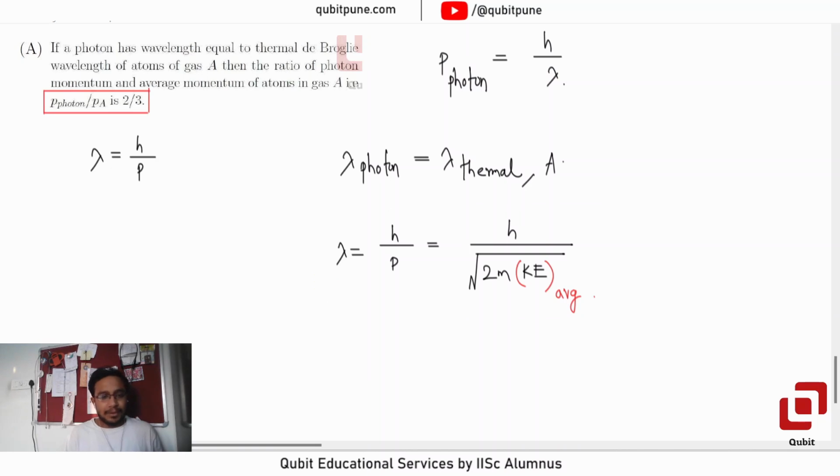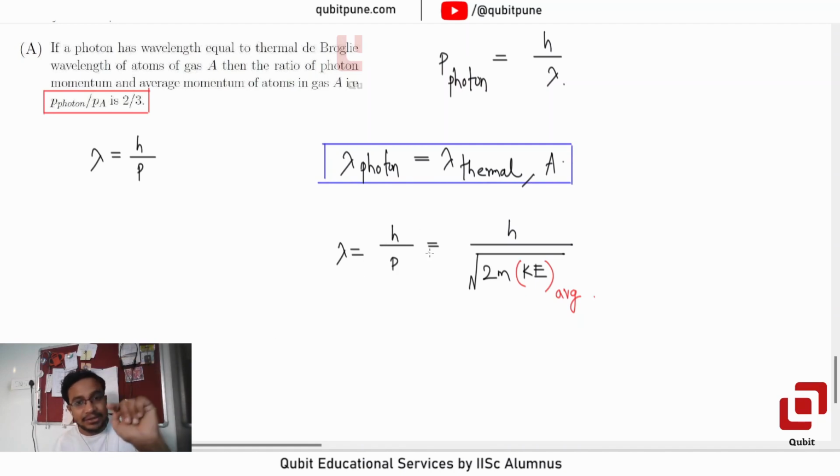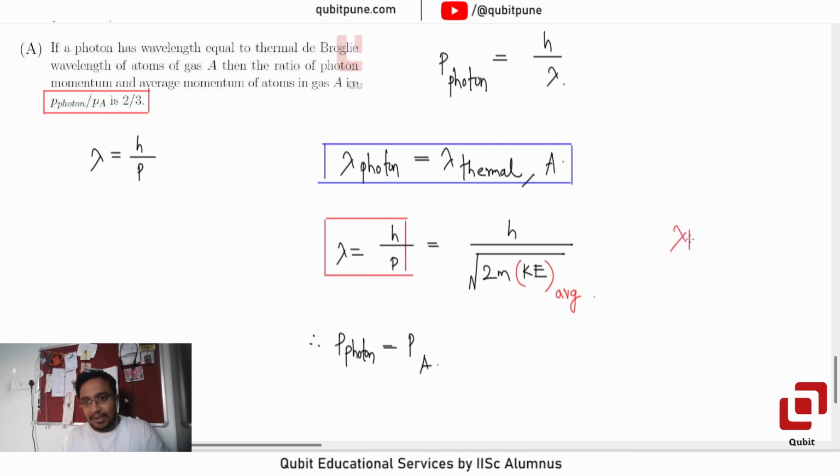Now look, they are saying lambda photon is equal to lambda thermal. Because lambda photon is equal to lambda thermal, and because h is Planck's constant, can I not say that P photon should also be equal to P thermal or P of atom A? This is not pressure, this is momentum. Why? Because lambda is equal to h by P, where h is a constant. So lambda times P is a constant.